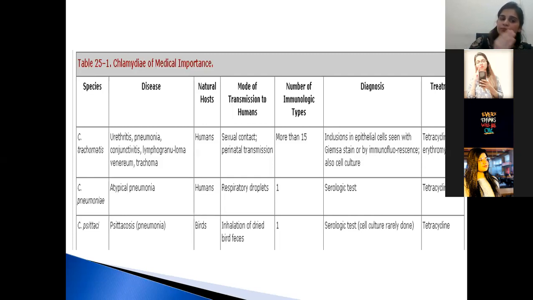And Chlamydia pneumoniae, which is responsible for causing atypical pneumonia, the host is humans, and the mode of transmission is by the respiratory droplets. And Chlamydia psittaci is responsible for causing psittacosis, in which there is pneumonia, but the natural host is different. The natural host is birds, and it is transmitted by the inhalation of the dried bird feces.